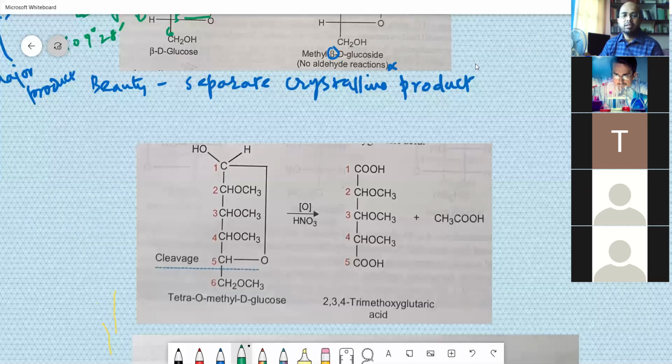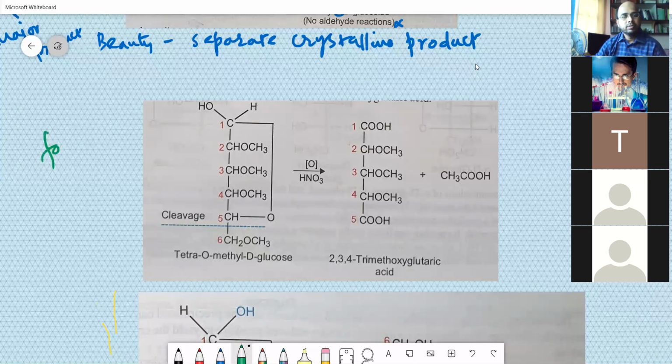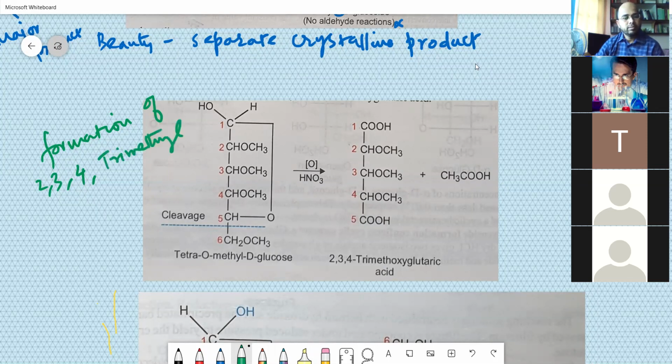So the next important part, for the determination of the glucose ring size, is the formation of 2,3,4-trimethyl glutaric acid plus acetic acid.